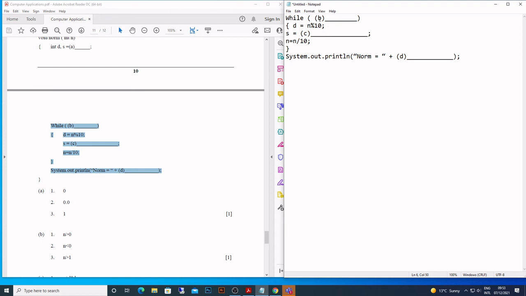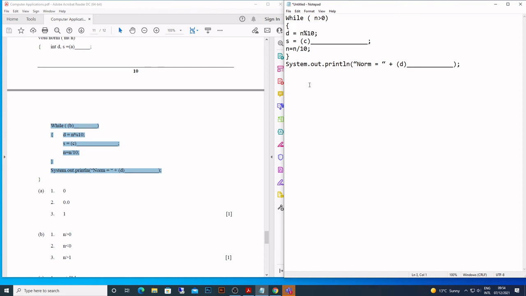Okay, so here n is greater than 0, then I'll come here, right? So I'll take the example n is equal to, let's say, 68. So what is the value of d here? What is the value of d when you get the modulus? What is the modulus? 8.